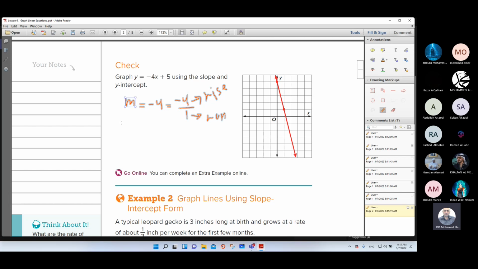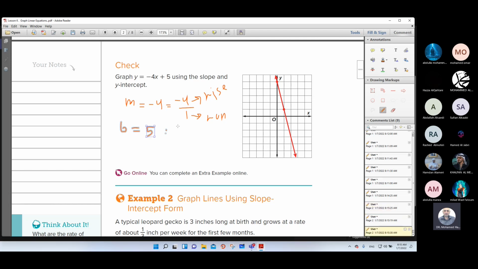Then what is the y-intercept? The value of b, as you see, is 5, which means the point (0, 5).